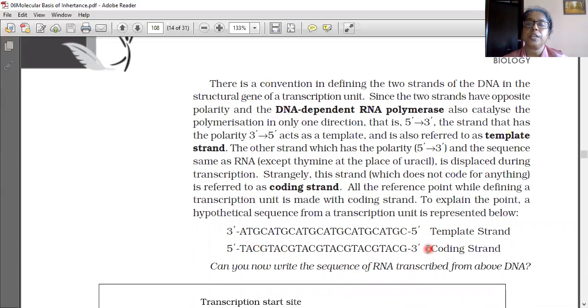One strand, the template strand, and the coding strand are given there, and a work assignment is given to you: you have to write the messenger RNA forming from this one. Messenger RNA always forms from the template strand only, with the complementary code. But you have to take care that as thymine is absent, uracil will be present there. So wherever adenine comes up, you have to write uracil instead of thymine. Otherwise, the coding strand and the RNA forming from the template strand are similar. Only in one case do they differ: thymine and uracil.